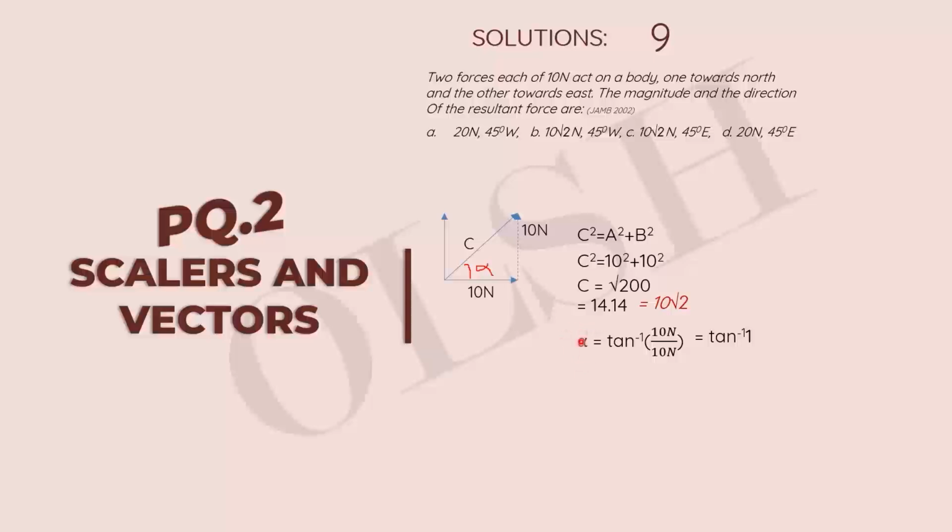We make alpha the subject of the formula to get arctan of 10 newtons over 10 newtons. This gives us arctan 1, which is 45 degrees, so 45 degrees east, and that we can see as option C. You can't say 45 degrees west because the angle is here; west is this way. So this is 45 degrees east.